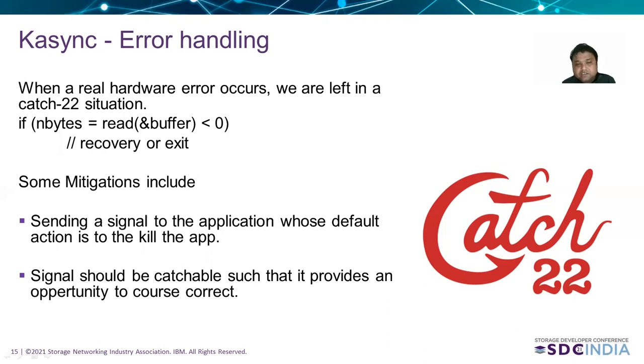So when a condition like this arrives, and maybe the application has not even touched the buffer, and the signal handler is invoked, and we already come to know that this IO has failed, the application might gracefully exit, or it can understand that this IO has really failed, and it can log helpful error messages for the administrators to course correct later.